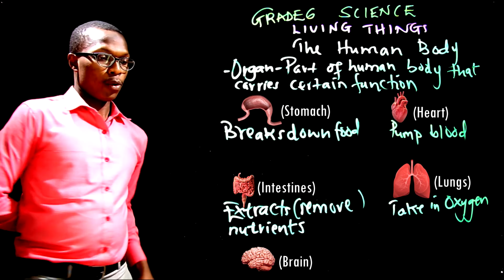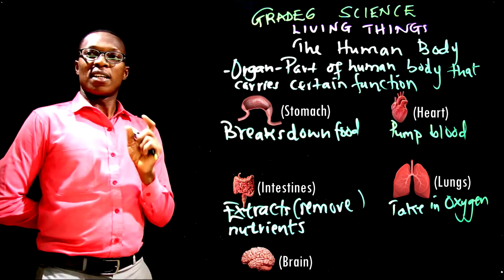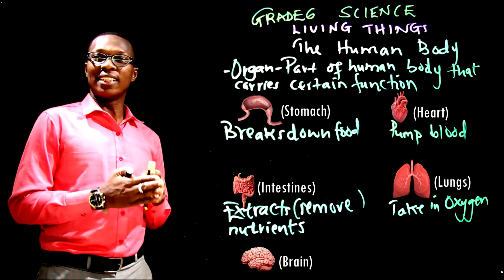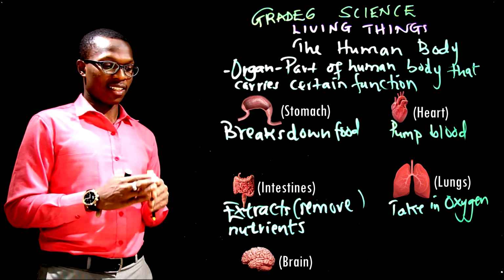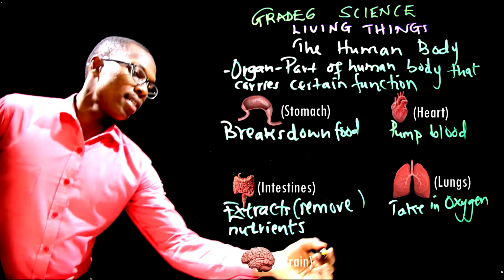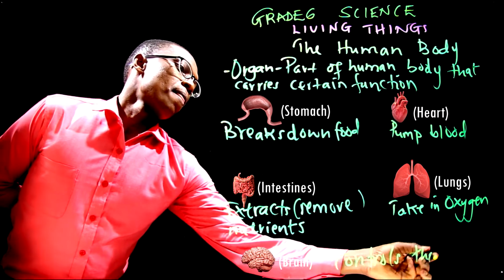And the last one, we also have the brain. Something interesting about the brain is that it's like the machine. It controls everything in your body. So what we can simply say about the brain is that it controls the body.